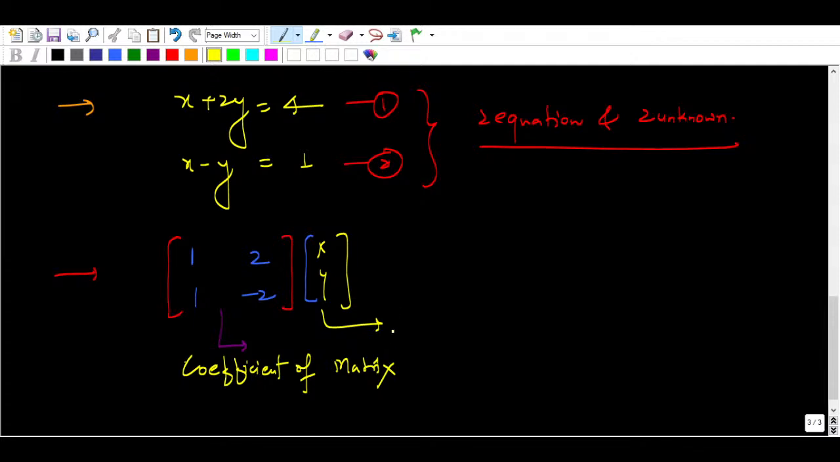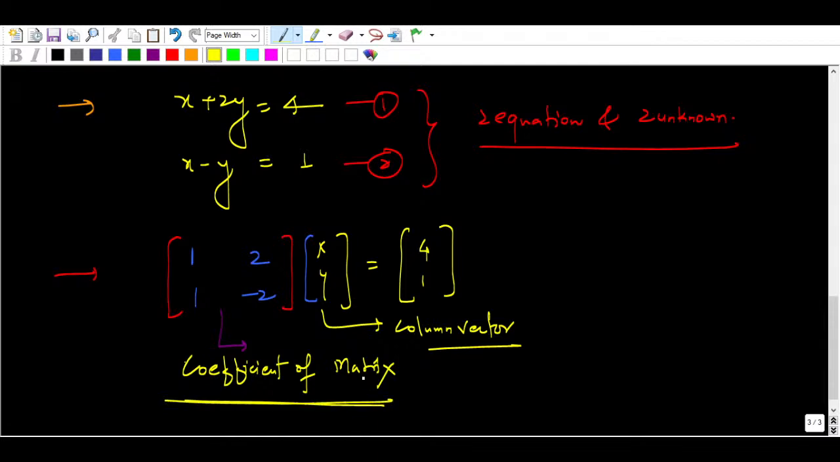This is a column, or you can say column vector, you call it, right. This is the x component, this is the y component, this is the first component, this is the second component, and this is the right hand side, that is 4 and 1. Okay, so this is the matrix representation, and the coefficient matrix we write like this. So we can write it in Ax equal to B format.